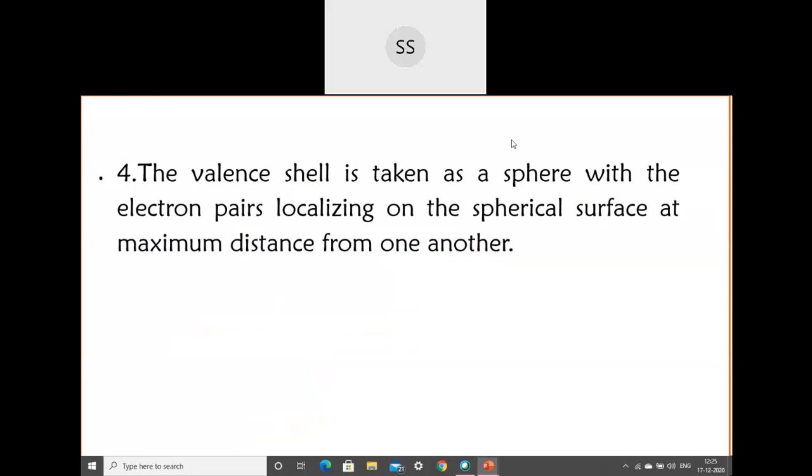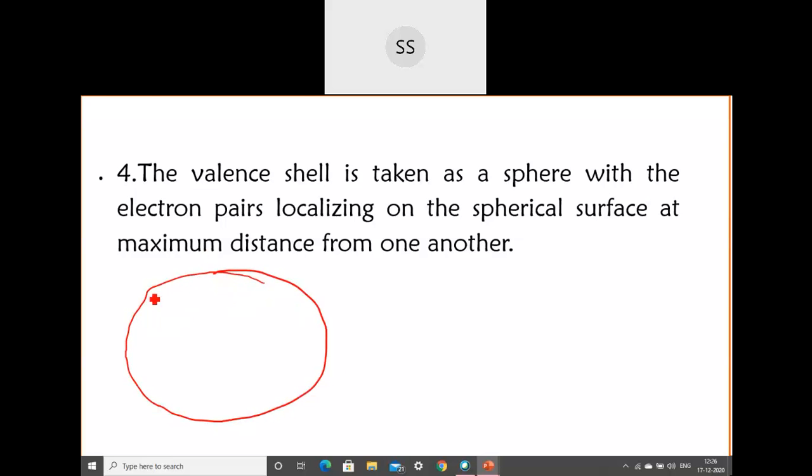Now the next postulate is this: valence shell. It is just a consideration and assumption part. The valence shell is taken as a sphere with electron pair localizing on the spherical surface at maximum distance from one another. It's almost similar to the third one, but the only extra thing they have added here is that the valence shell is considered as a sphere.